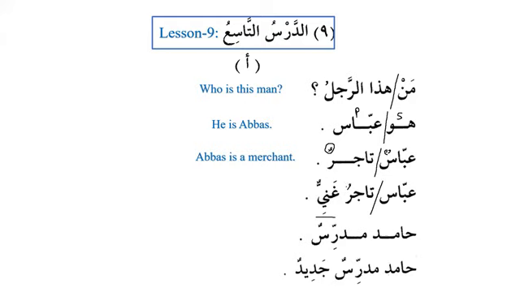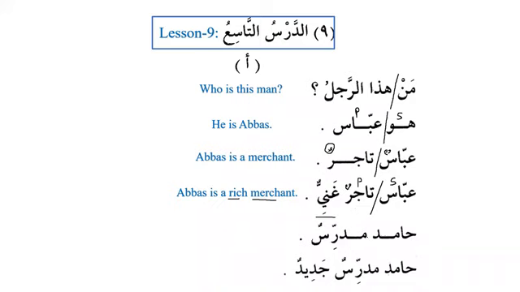So what is the subject? Abbasun. And what is the predicate? Tajirun. So this is subject and this is predicate. And this predicate has its sifa, it has an adjective, and that means it is a phrase, mawsuf and sifa. He is a rich merchant. So we can see over here that in English, adjective comes first, and then after that the noun follows it. But in Arabic, it's opposite. In Arabic, we have noun first, and then the adjective follows it.